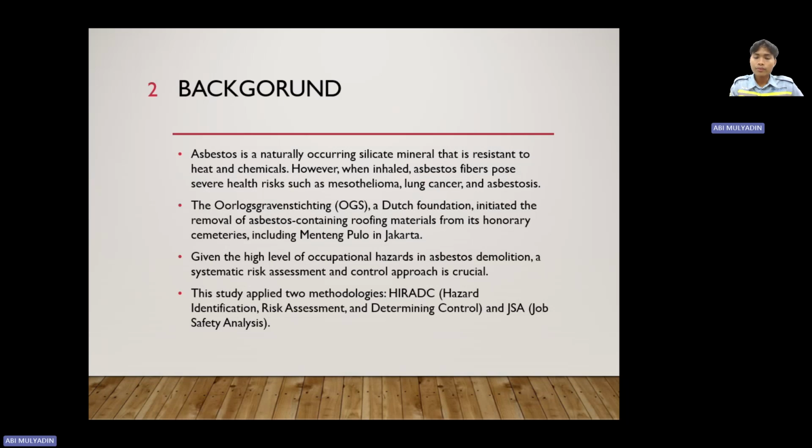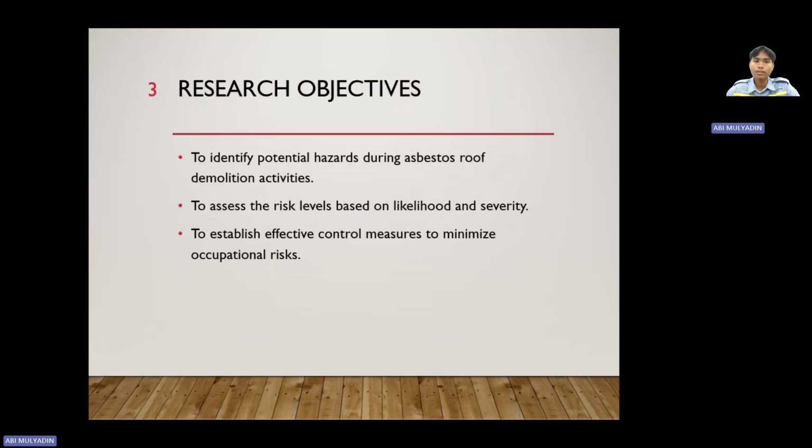Given the high level of occupational hazard in asbestos elimination, a systematic risk assessment and control approach is crucial. The study applies two methodologies. Number one is HIRADC and number two is job safety analysis. For the research objectives, number one is to identify potential hazards during asbestos roof demolition activity. Number two, to assess the risk level based on likelihood and severity. And number three is to establish effective control measures to minimize the risk.